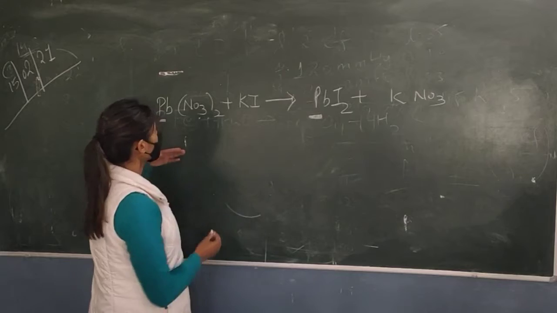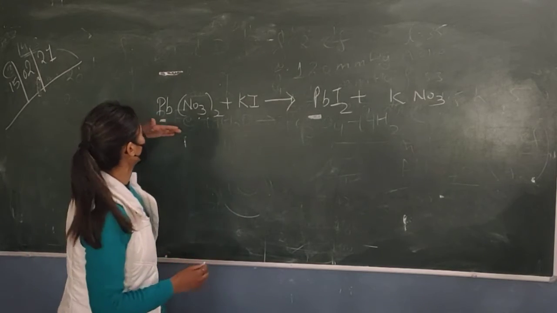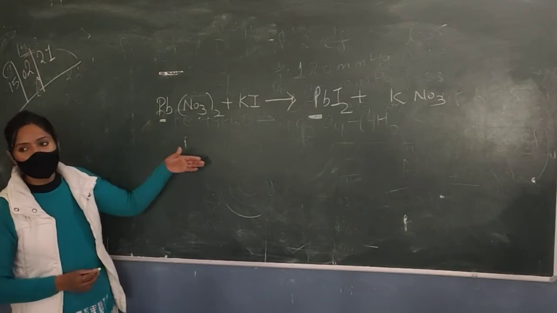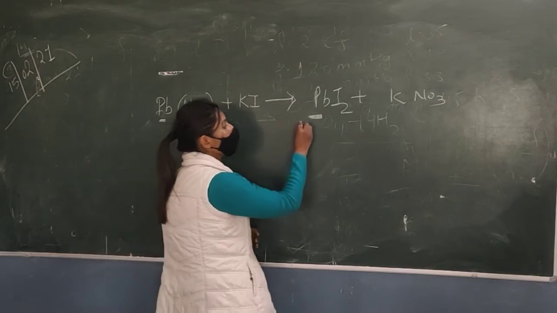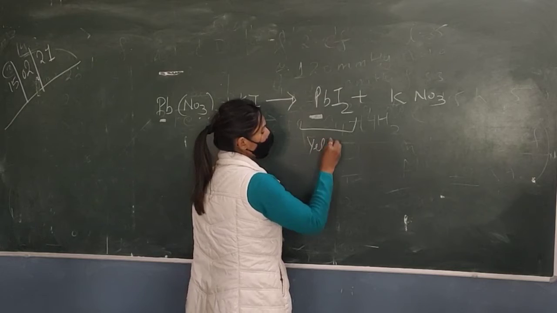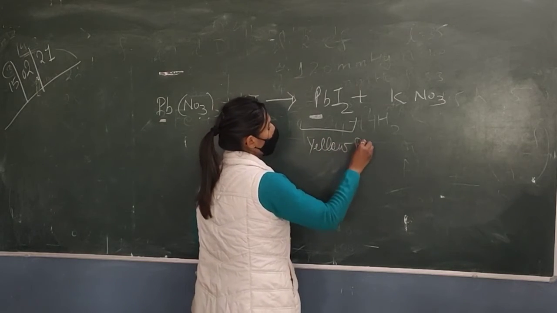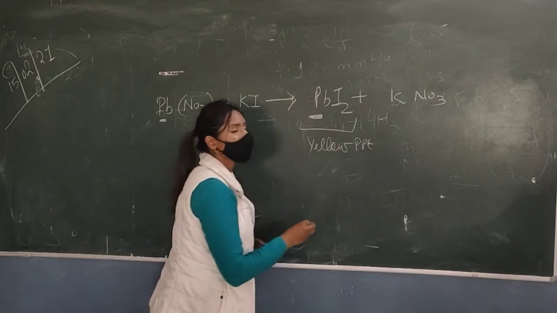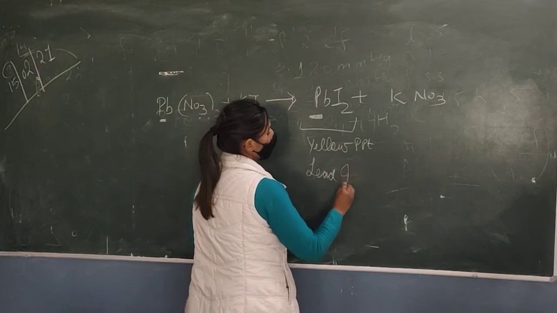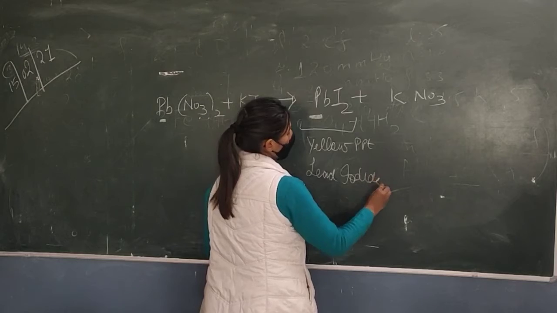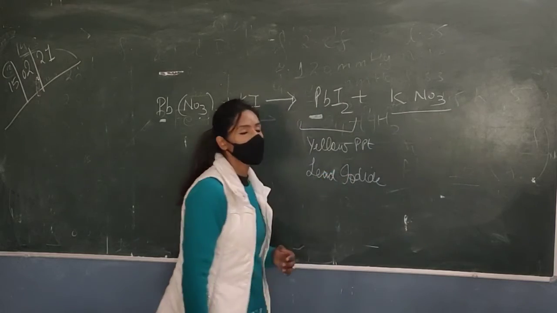So ये solution के form में होगा. We will take a solution of lead nitrate, and in that we will add a solution of potassium iodide. So we will get a yellow color of precipitate. Yellow PPT of this lead iodide along with this potassium nitrate.